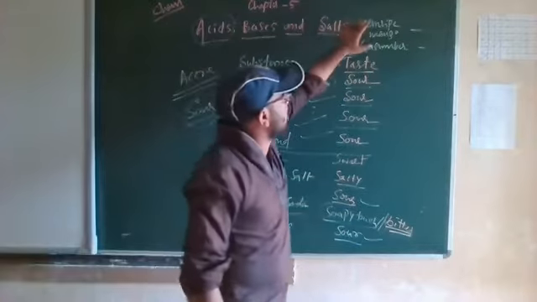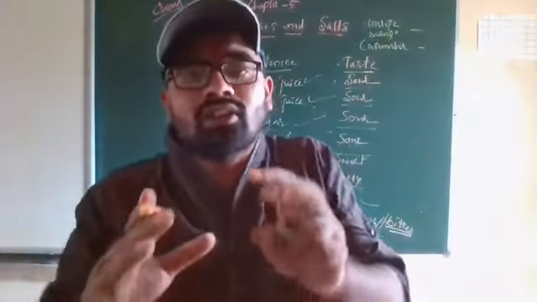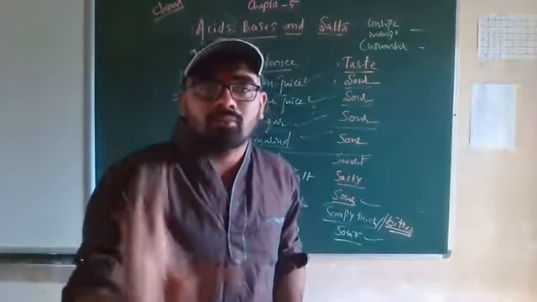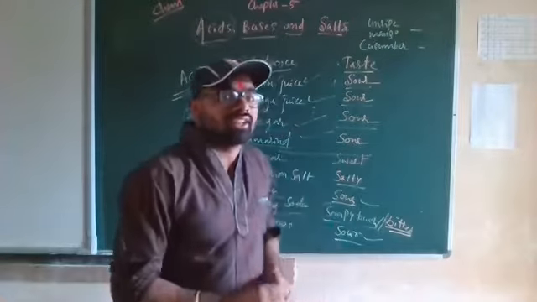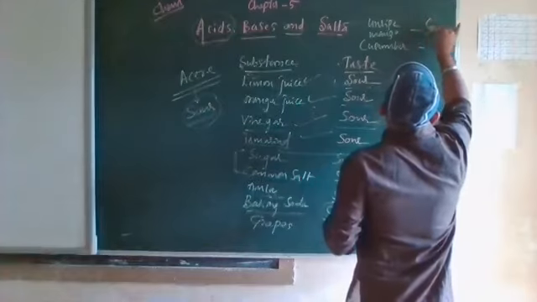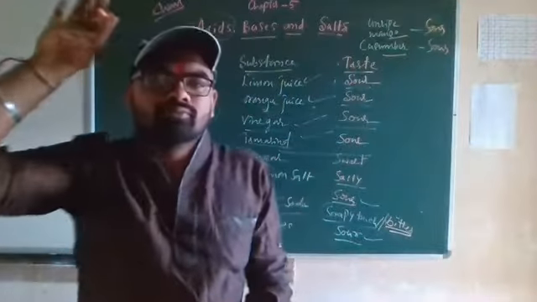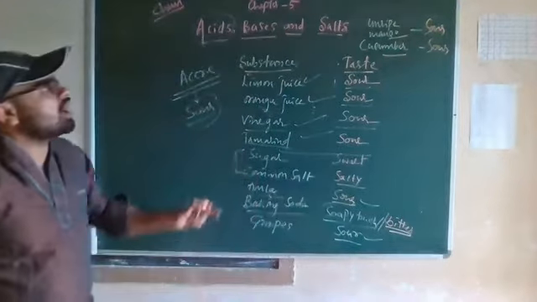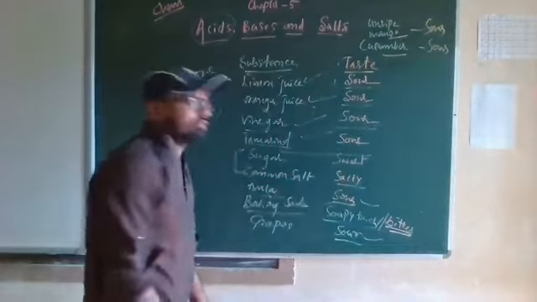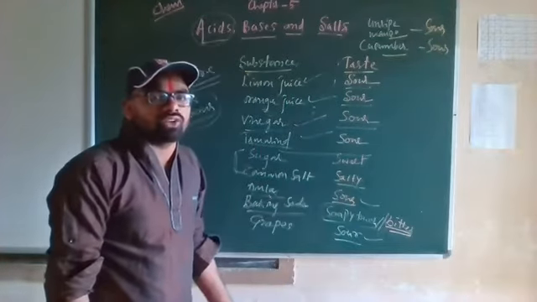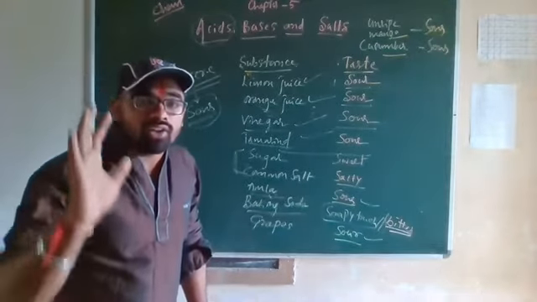So here we have two left, unripe mango and cucumber. What is an unripe mango? The mango which is not ripened, that is, a mango that has not become a fruit yet. So we can say green mango. If you taste that green mango, it will also be sour. Cucumber is also sour. So these all contain acids. These all are available in nature, and when they are available in nature, they contain natural acids.